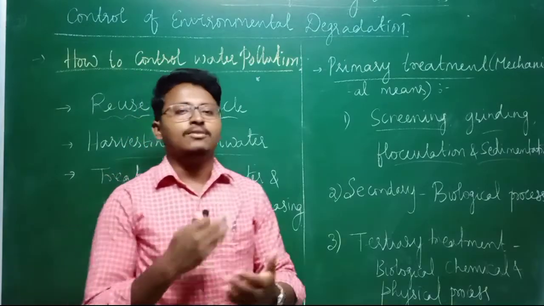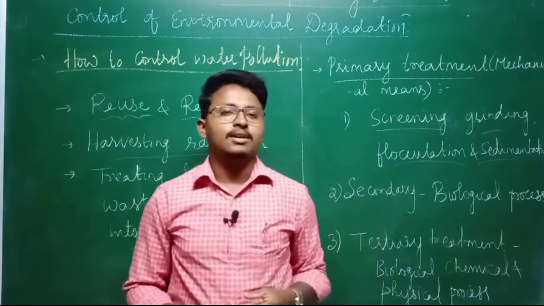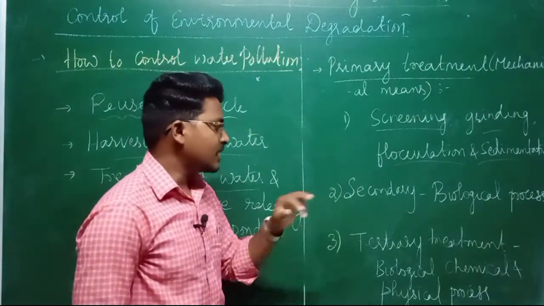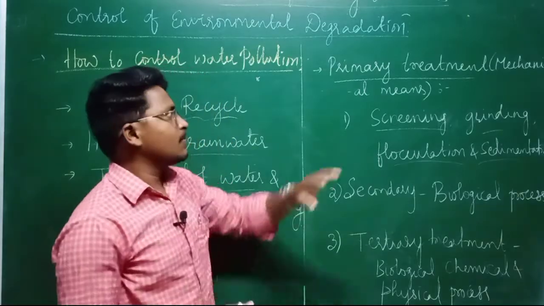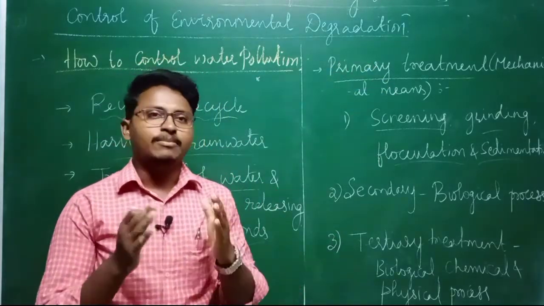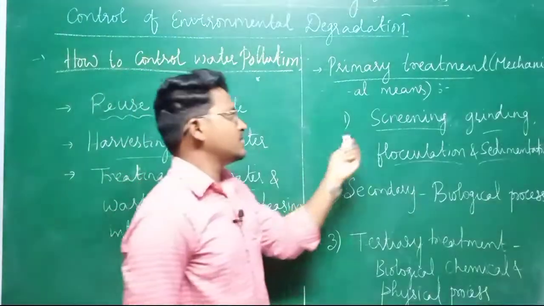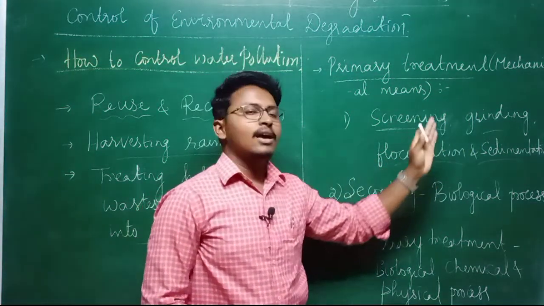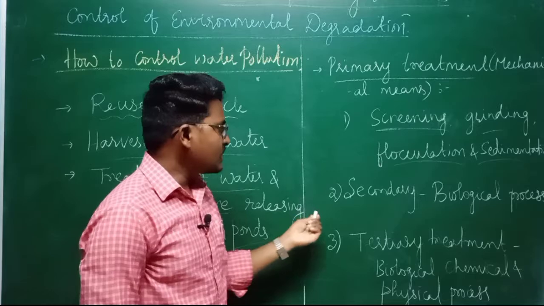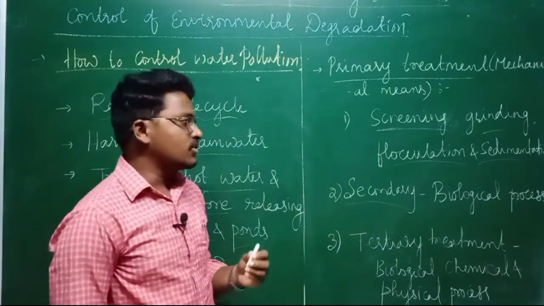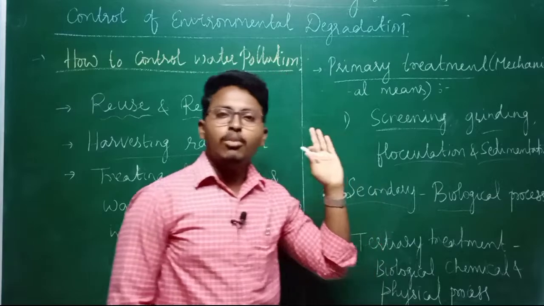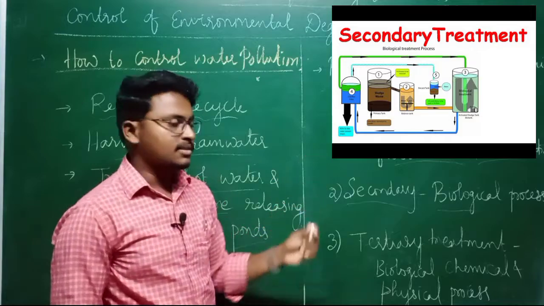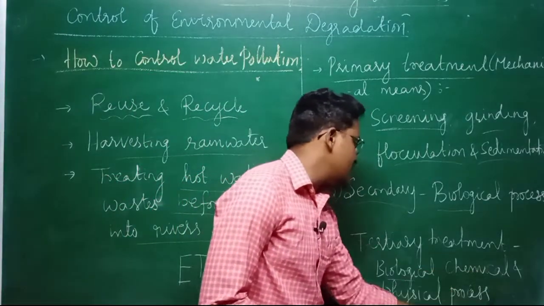Before we release the wastewater into the rivers or ponds, we need to do three important steps: primary treatment, secondary treatment as well as tertiary treatment. Under the primary treatment, which we also call the mechanical process, the steps involved are screening of the water, then grinding, then flocculation as well as sedimentation. Then under the secondary stage, we do something known as a biological process. Then under tertiary treatment, we combine all three, that is biological, chemical and physical processes.